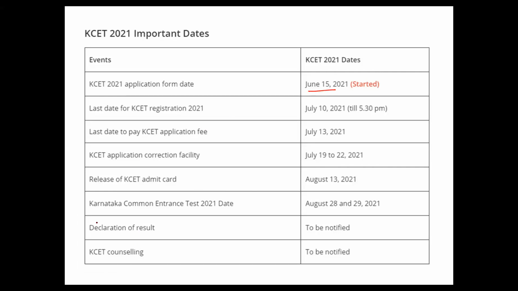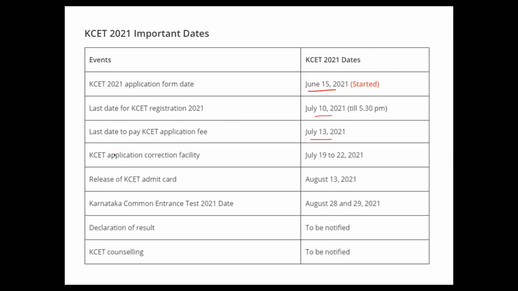And what is the last date? You have to remember that the last date is July 13th, which means up to the 13th of next month. So before or on July 13th, you have to apply for the KSAT examination. And the last date of registration? Registration is July 10, and payment will be on the 13th. Have to remember these dates.